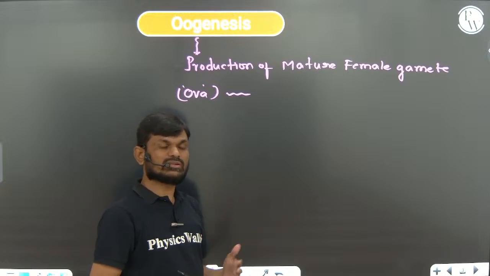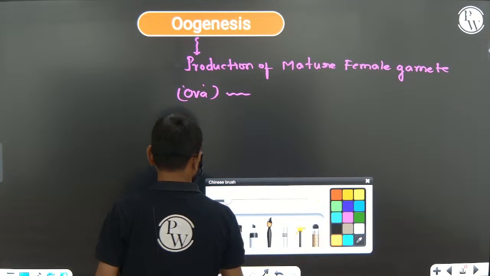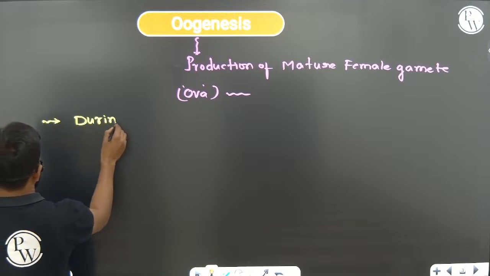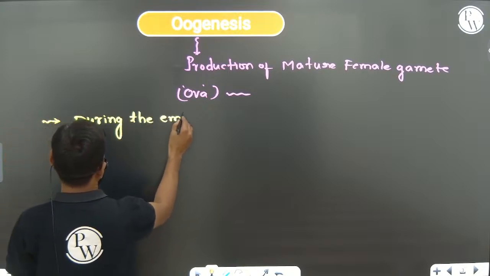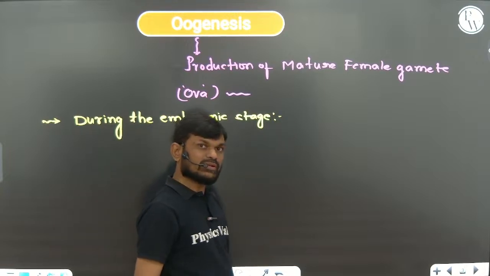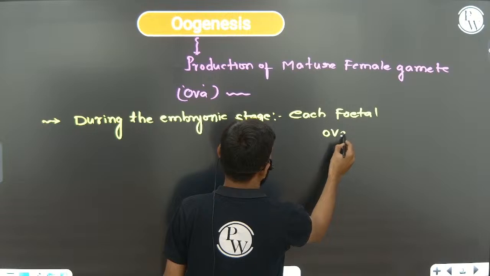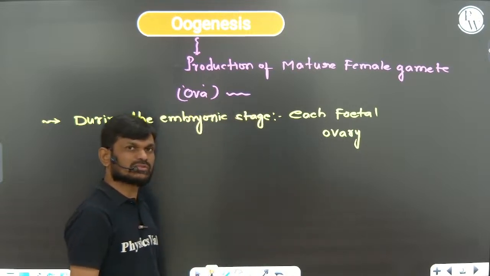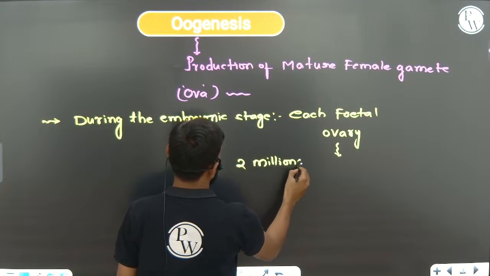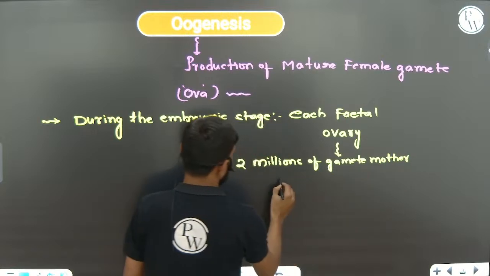Now during the embryonic stage, in each fetal ovary, 2 millions of gamete mother cells, that is oogonia, will form.